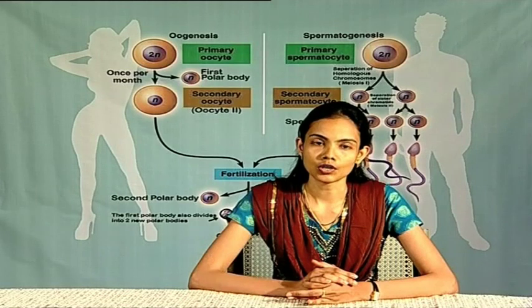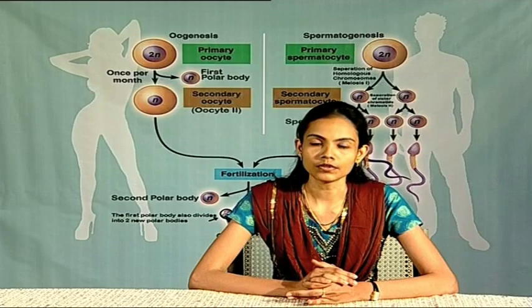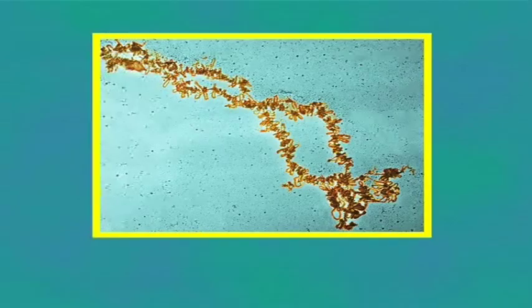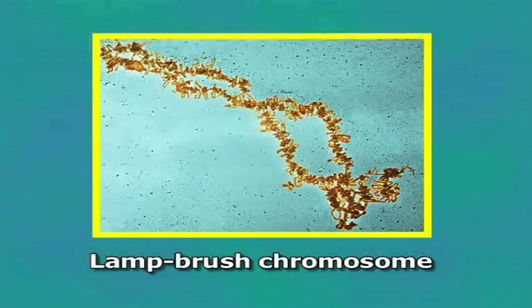Growth of nuclear substances. Mostly because of large production of nuclear sap, the nucleus of the oocyte becomes enlarged. The chromosomes increase in length and acquire a characteristic appearance. Due to the bushy appearance of the chromosomes, they are called lampbrush chromosomes. The nucleolus of the growing oocyte increases greatly in size.